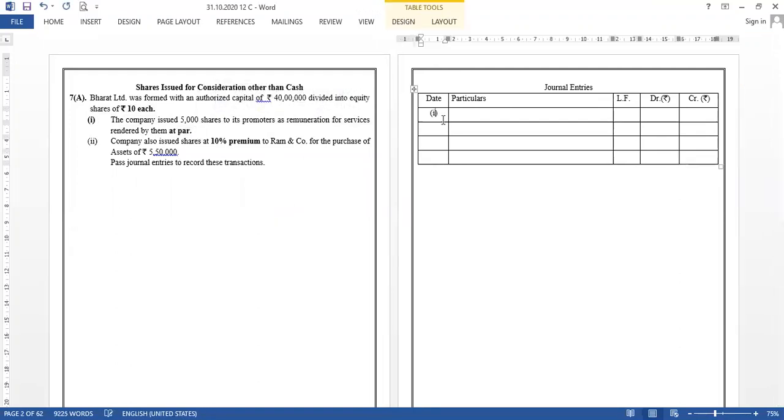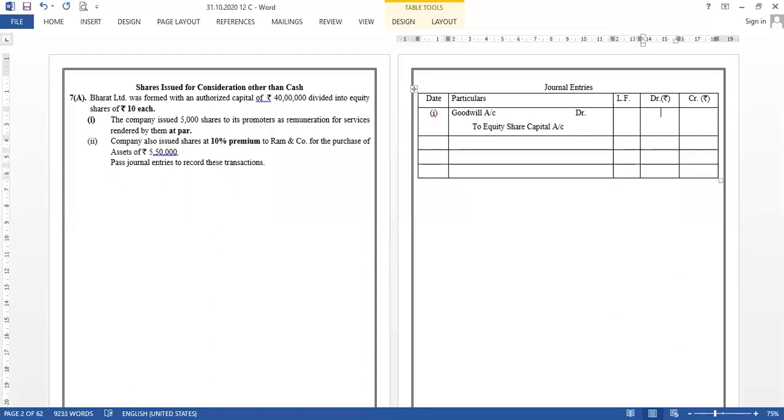So whenever the shares are issued to promoters, I have told you we can use the goodwill account because it is treated as a capital loss, right? So goodwill account to be debited to share capital. Acha, one more thing over here. Equity share capital is the right word to be used, because equity shares are issued.